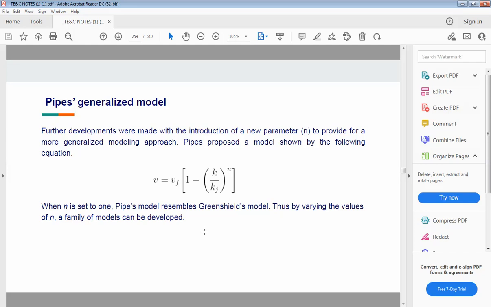So it is given by v is equal to vf 1 minus k by kj raised to n.